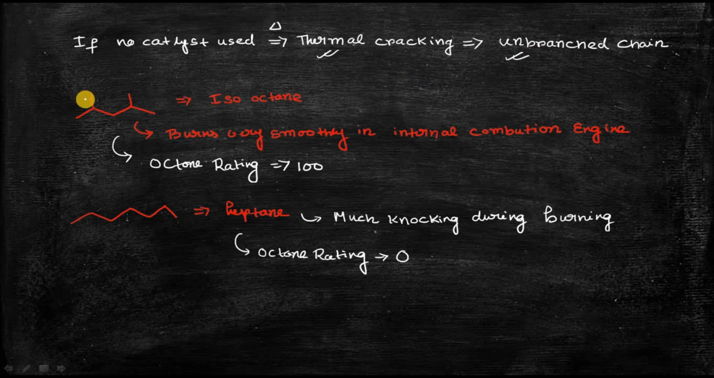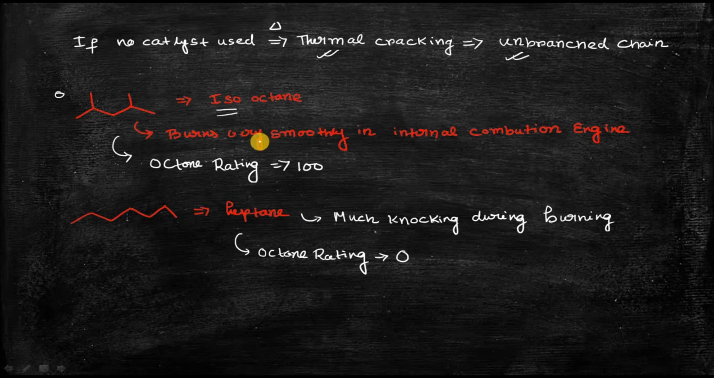Now let's take an example. This is the structure of some branched alkane. Right now do not bother about the nomenclature; I will give you a very detailed lecture on it. Just try to understand these things. This is the structure of isooctane, a very ideal alkane that is used in petroleum.